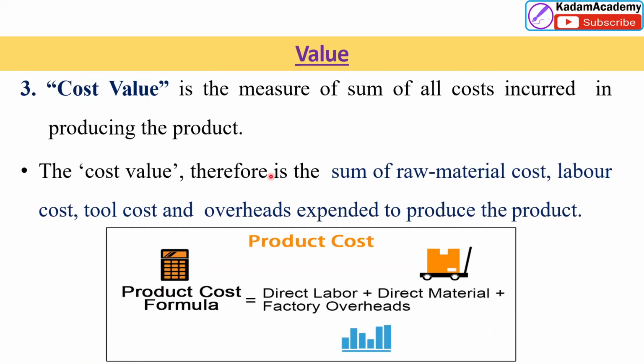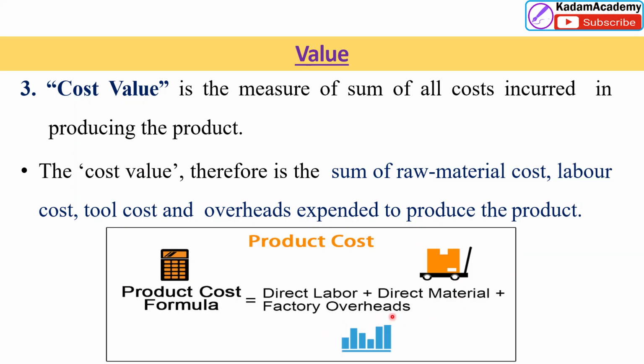So friends, next is the cost value. Cost value is the measure of the sum of all the costs incurred in producing the product. The cost value is the sum of raw material cost, labor cost, tool cost, overheads, and expenses to produce the product. For understanding purposes, the product cost formula is direct labor plus direct material plus factory overheads.